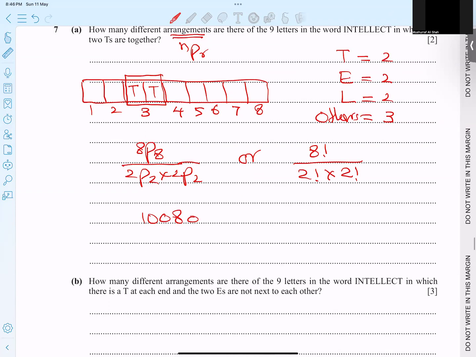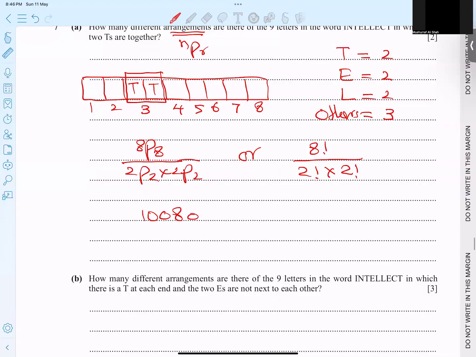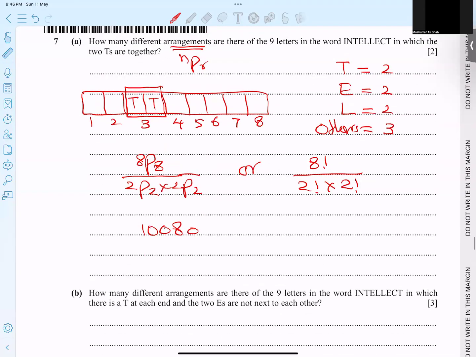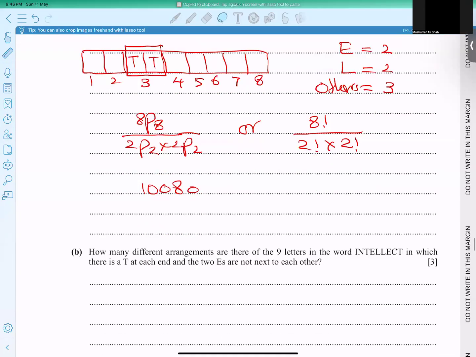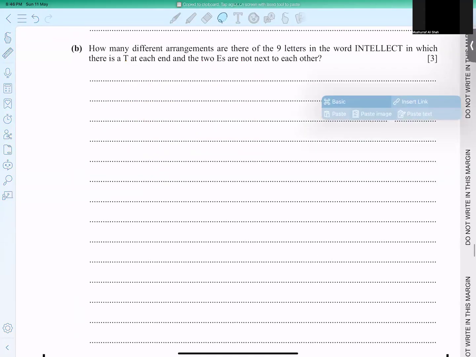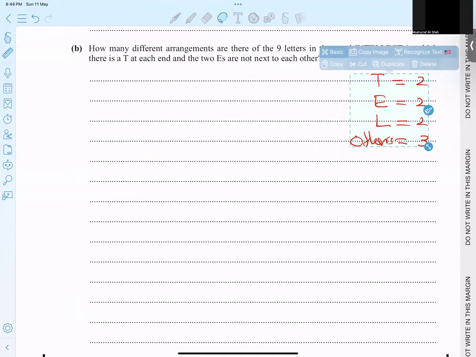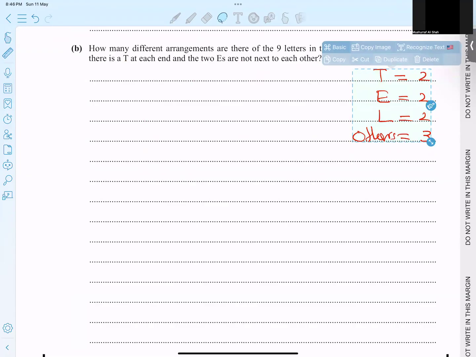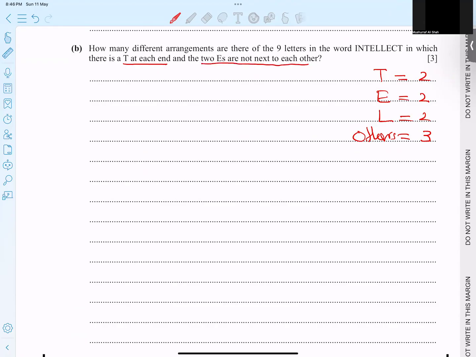Let's talk about part B. At this point, I'll copy and paste below. This I will use regularly. Okay, come back. So he's saying, how many different arrangements are there of the word intellect in which T is at each end and 2 E's are not next to each other. So first of all, I will try to do, have a look, students. One minute, let me make this.